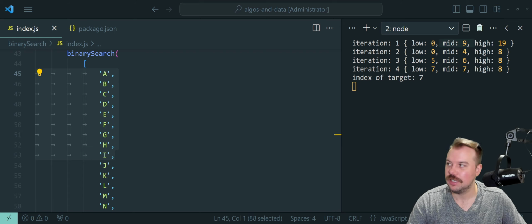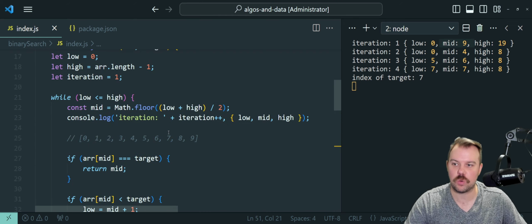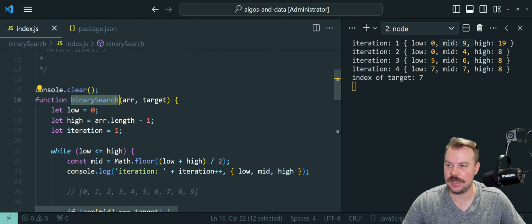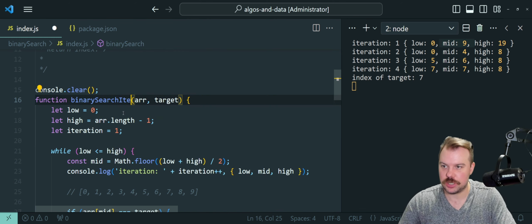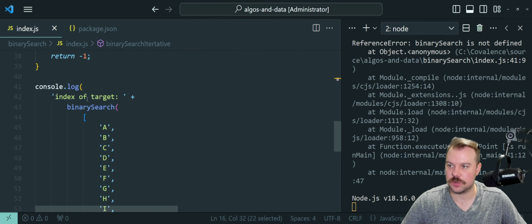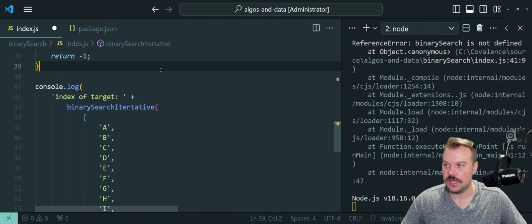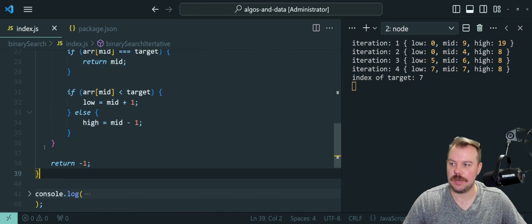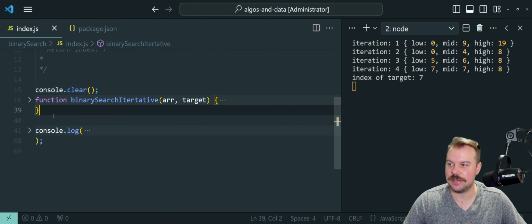So there you go. Like I said, there are going to be 2 implementations I'm going to show y'all here. I'm not going to go through all the crazy console logging madness again. We're going to call this binary search iterative. I'm going to go change my console log so it doesn't error out on me here. There we go. I'm going to try and implement this in a slightly different way.